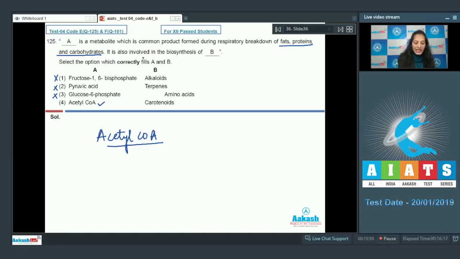And B, this acetyl coenzyme A is involved in the biosynthesis of carotenoids. So the correct option for the given question is option number 4. Let's move on to the next question.